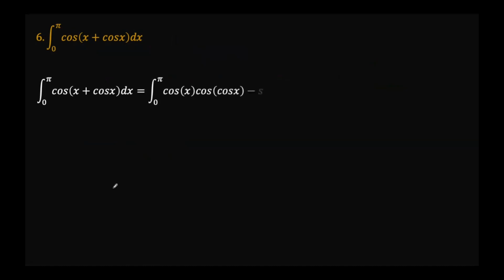Next, our next problem, which is the integral of cosine x into brackets plus cosine x from 0 to pi. How you'd solve this is, now you could use the sum of angles within a cosine function. So this is the same as the integral of cosine x times cosine cos x minus sine x sine cosine x.